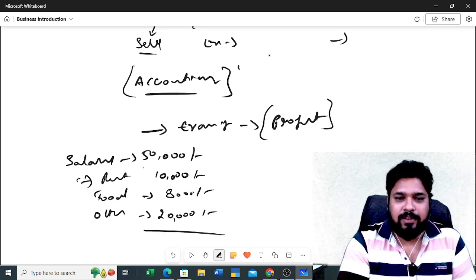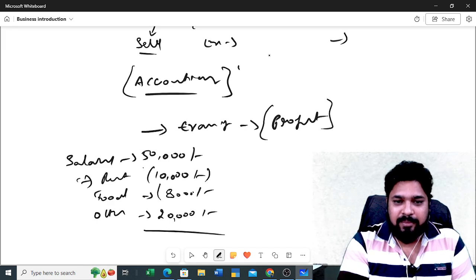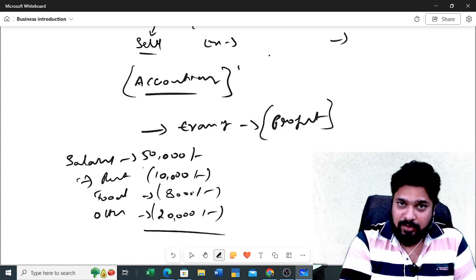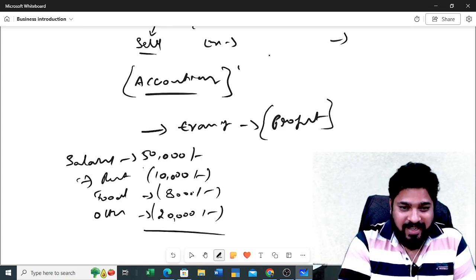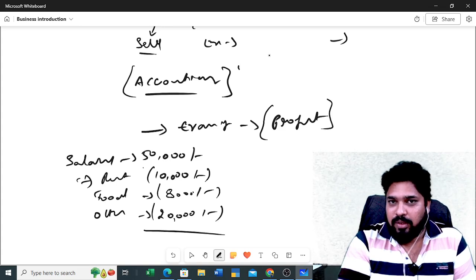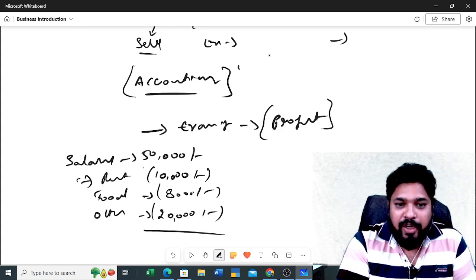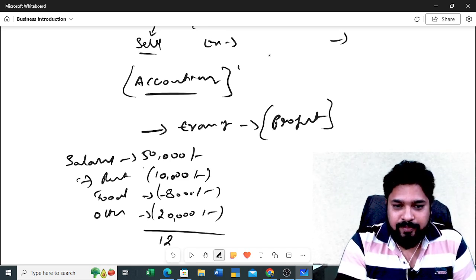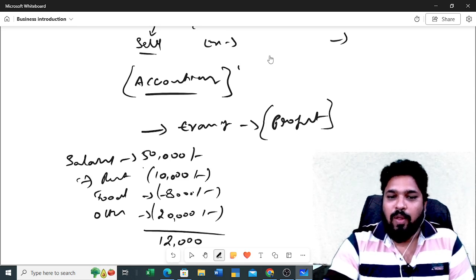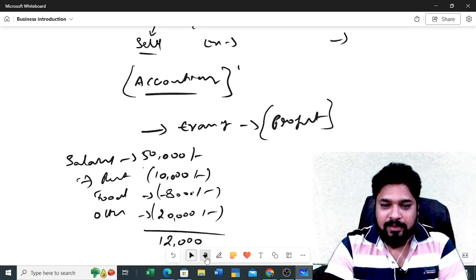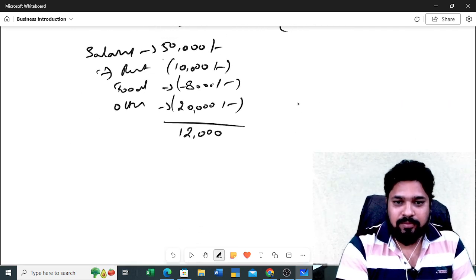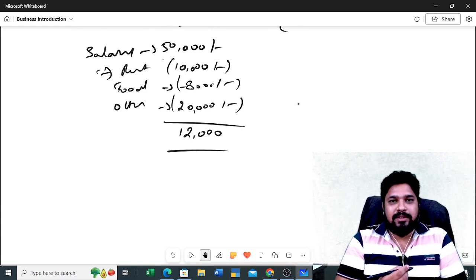So what is the difference? You need to minus this. So 50,000 minus 10,000 is 40,000, minus 20,000, you get 20,000. From that you reduce 8,000, you get 12,000, right? For calculating this, do you need any coaching?